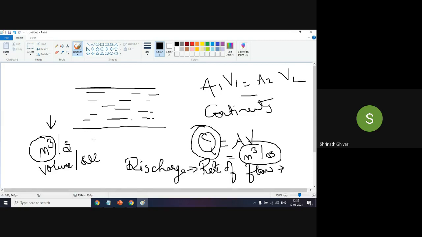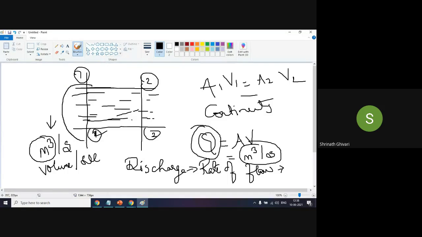Now, if I consider two sections in a pipe, section 1 and section 2, what is happening here is the amount of fluid flowing through section 1 is equal to the amount of fluid flowing through section 2. So that's why we are saying that A1 V1 is equal to A2 V2.